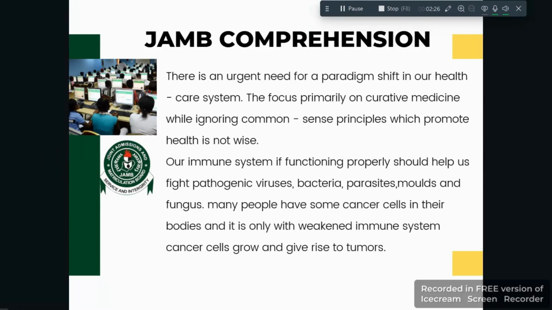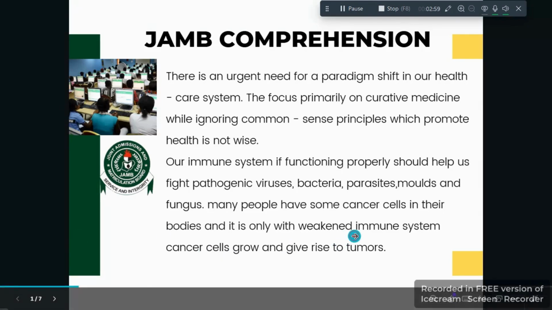Now let's rush it. There's an urgent need for a paradigm shift in our healthcare system. The focus primarily on curative medicine while ignoring common sense principles which promote health is not wise. Our immune system, if functioning properly, should help us fight pathogenic viruses, bacteria, parasites, molds and fungus. Many people have some cancer cells in their bodies, and it is only with a weakened immune system that cancer cells grow and give rise to tumors.